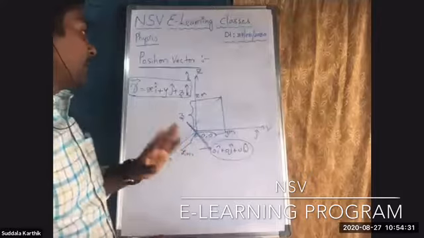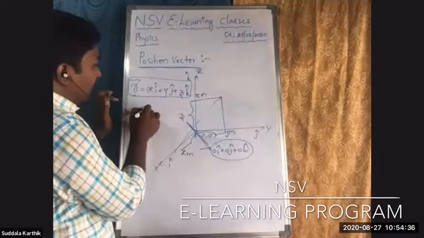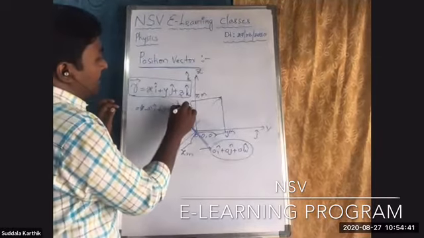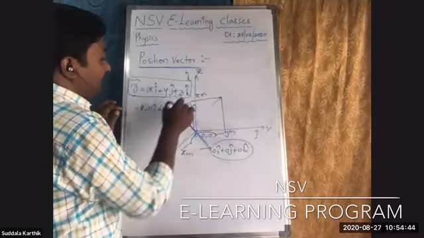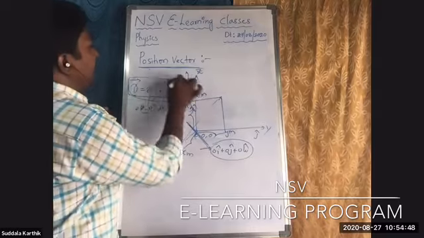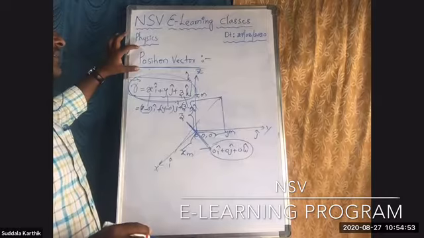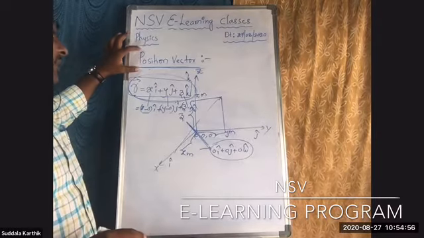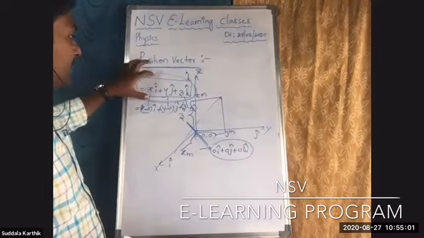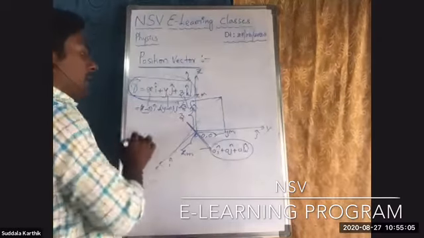Remember that. Position vector is simply (x minus 0) i cap plus (y minus 0) j cap plus (z minus 0) k cap, that is x, y, z. So finally, you must remember this one. If you see the word position vector in any question, r bar is equal to x i cap plus y j cap plus z k cap. General notation.